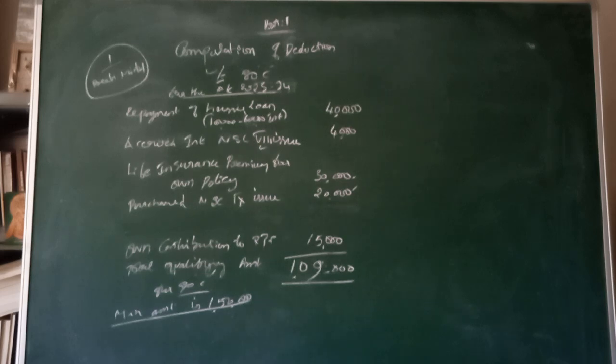Then what I have purchased under National Savings Certificate, the 8th issue and the 9th issue, that is also eligible.